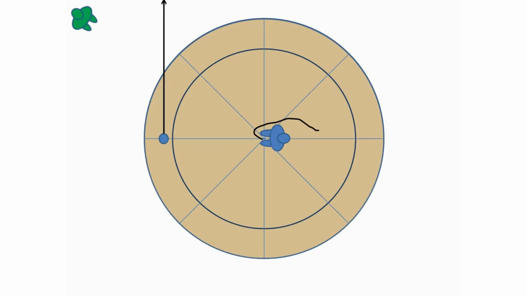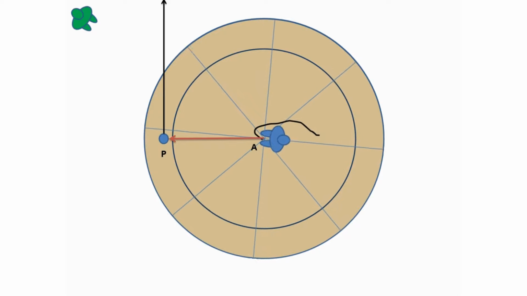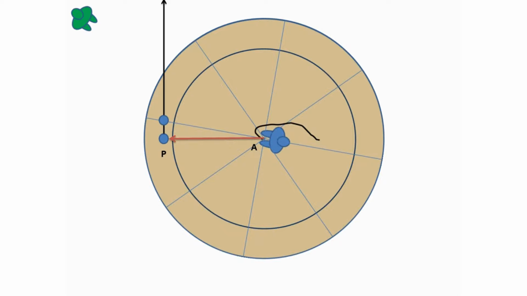Let's see. Just before the string broke, the ball was just in front of the blue man. Let the point at which the blue man is sitting be A, whereas the point of the ball be P. So the distance between the blue man and the ball is AP. Now, when the string breaks and the ball reaches P dash, the ball is still in front of the blue man, but the distance A dash P dash has increased.